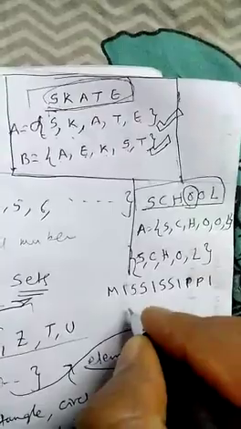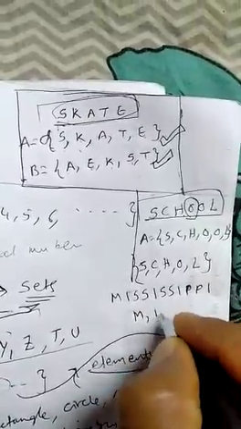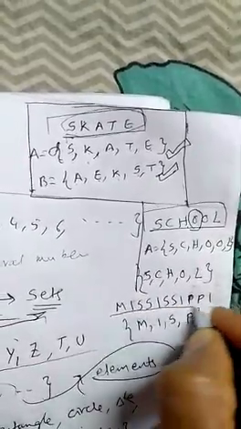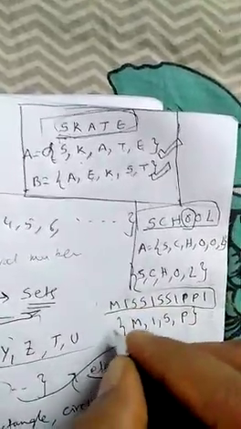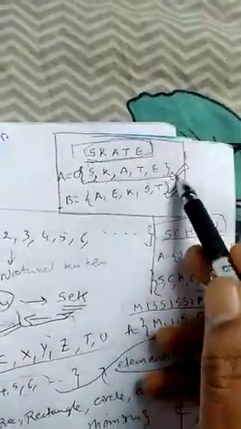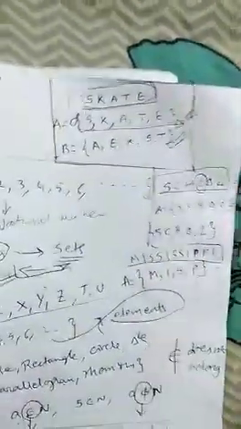So when you want to write a set form, you can write here M, I, S, P. How many letters are there in the word? We don't require repeats; we should write only one letter one time. So this is the one notation. The very important thing is you need not follow an order. Another thing is, if anything is repeated, writing it one time is sufficient. That is called the representation of sets.